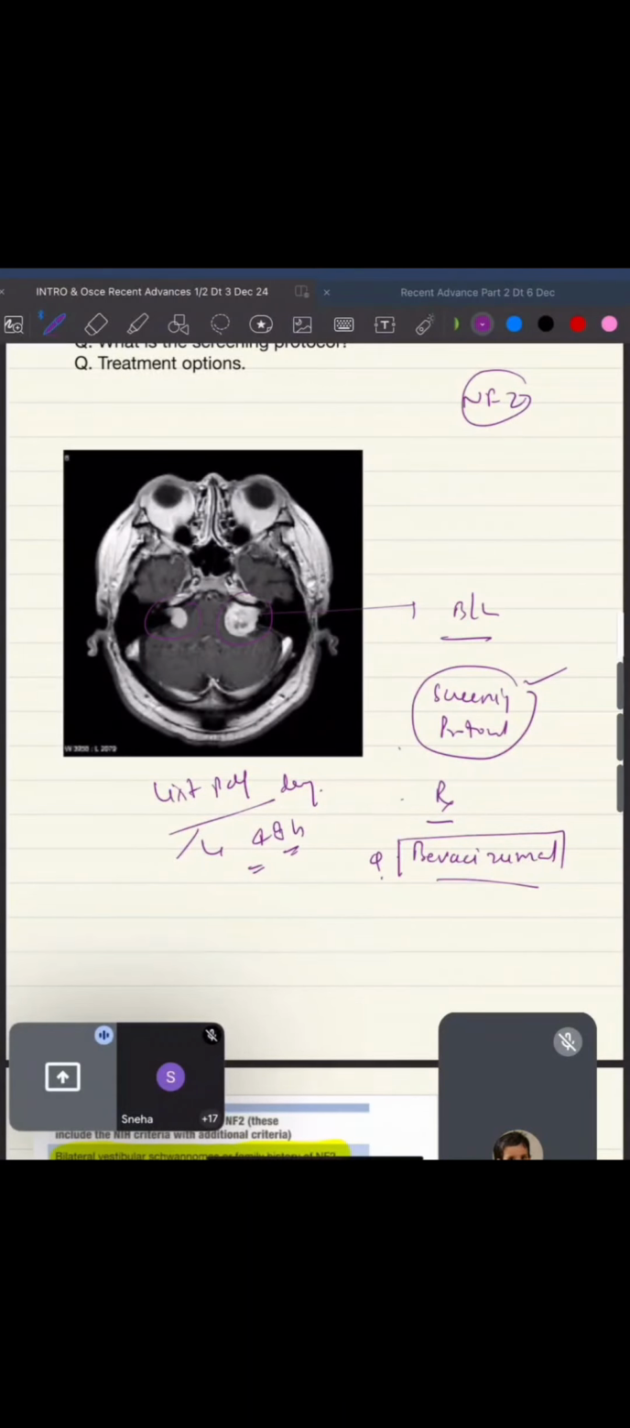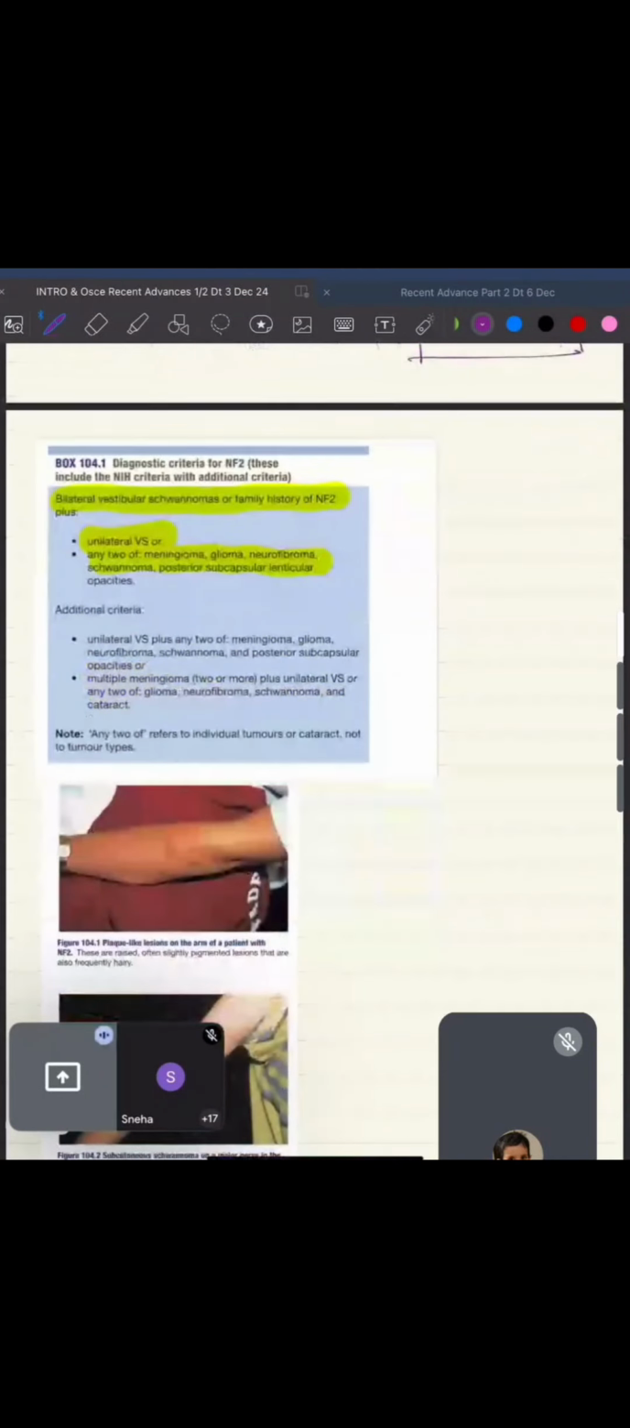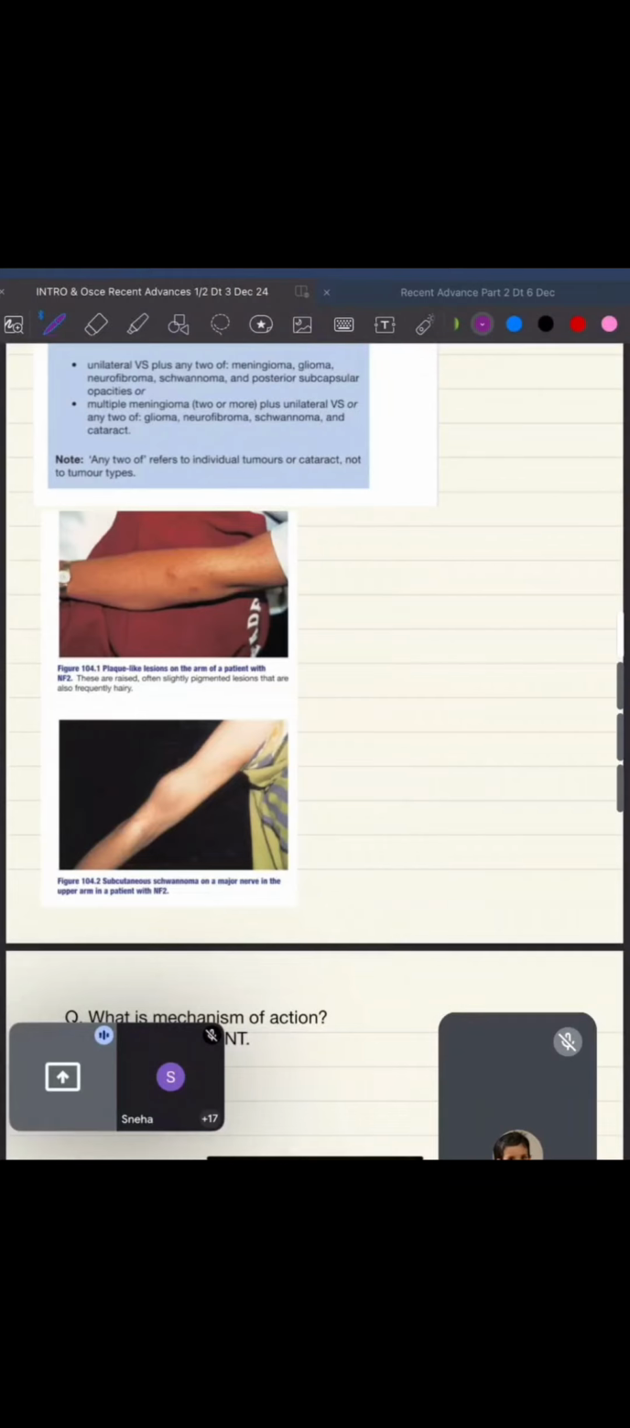Bevacizumab should be your drug number 1. Second drug, not related to this, but very important, cetuximab. Please read about it. Very important question. Okay, moving ahead. So these are the images of your NF2. Apart from NF2, you should remember the screening protocol. Okay, screening protocol starts at 10 years of age.